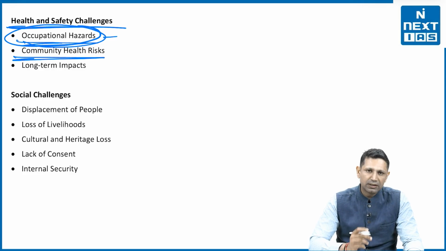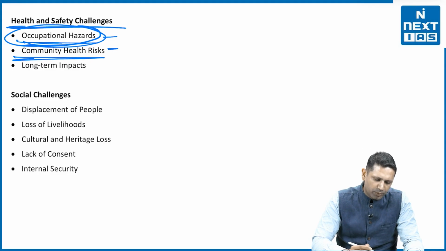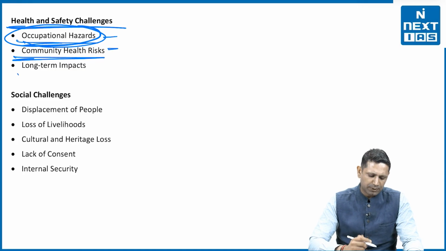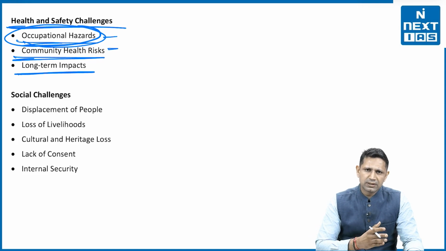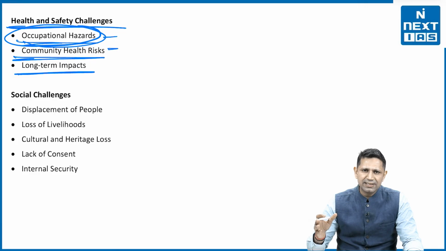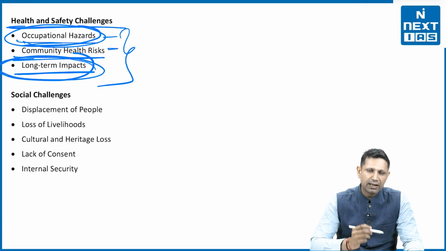Then community health risks are also there, because when we are digging up these regions, the wind is being polluted by the dust particles, and that affects the community health, those people who are living in that particular region. Then there are long-term impacts also. In the short term, the impacts may not be visible, but when a person is living for a longer period of time in these regions, then long-term health impacts are there. So these are the health and safety challenges that are related with the mining.